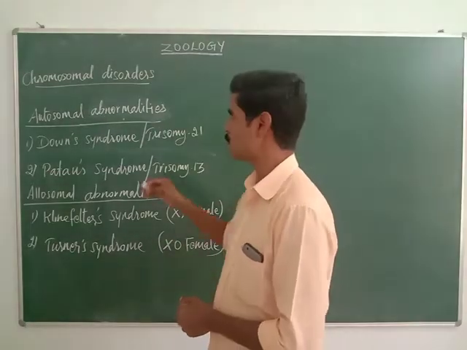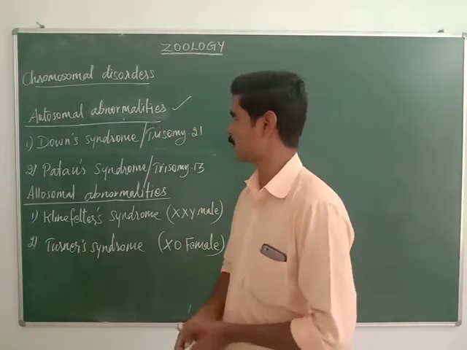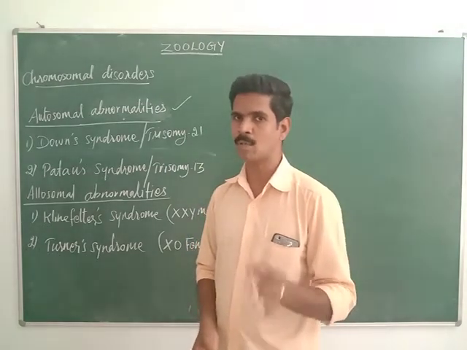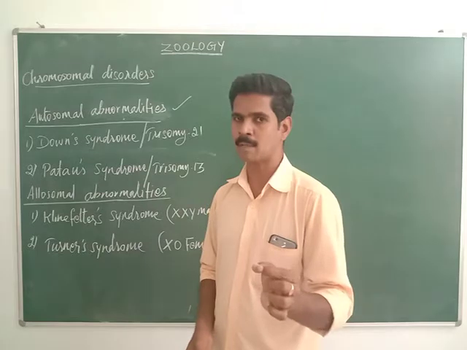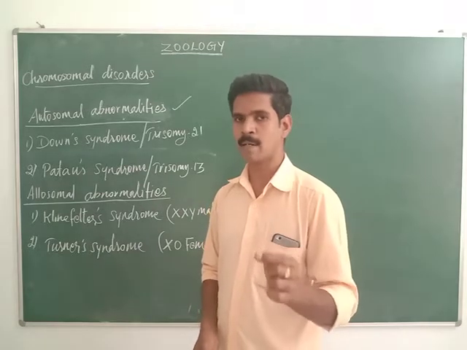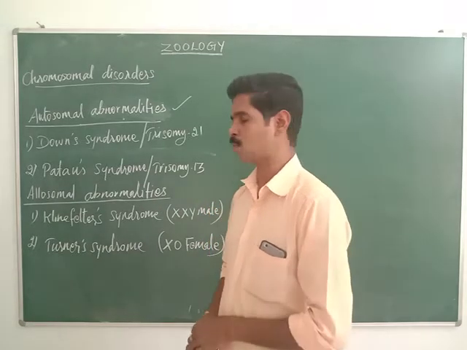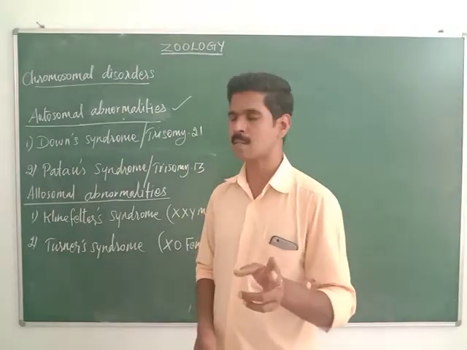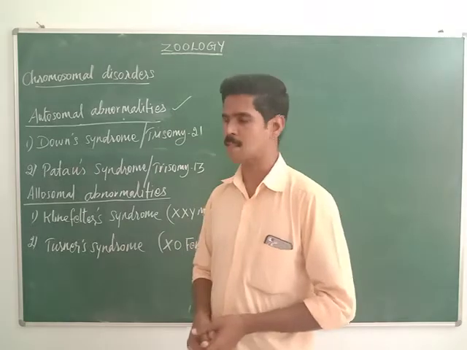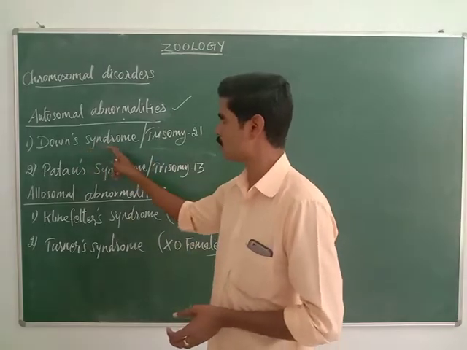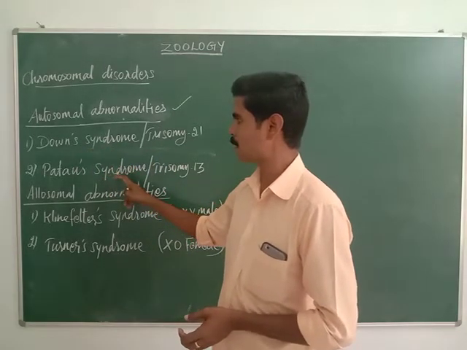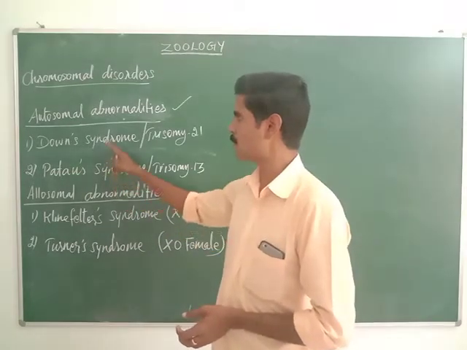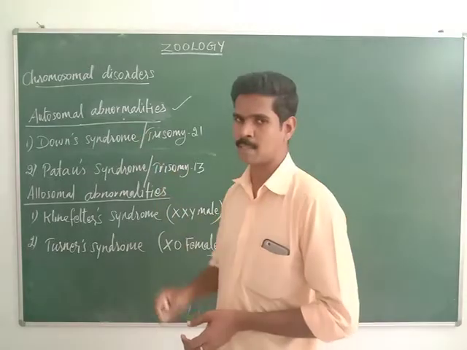First we are going to study autosomal abnormalities. Autosomes, you all know, are the chromosomes which determine our body or somatic characters. Dear students, listen very carefully. In your book two examples are mentioned for autosomal abnormalities. The first example is Down syndrome, and the second example is Patau syndrome. Now we are going to study these two examples.